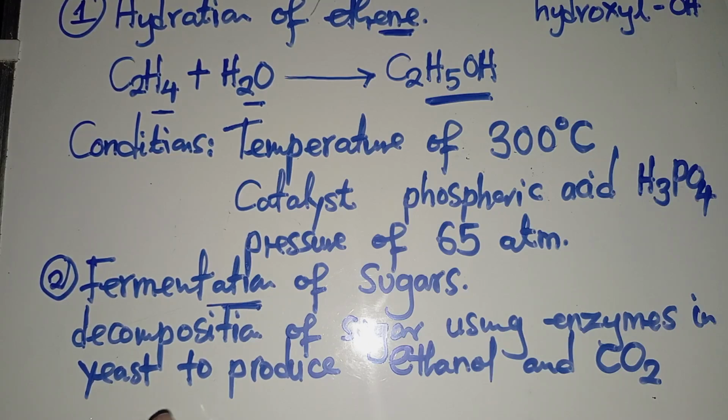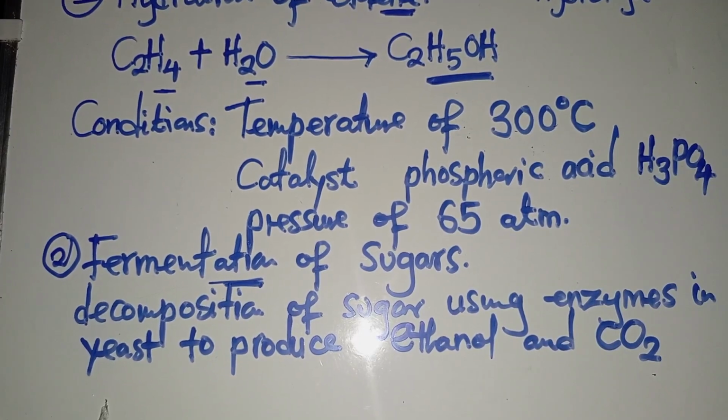Whenever we say that a sugar has fermented, that sugar should be mixed with water and enzymes in the absence of atmospheric oxygen, so that we avoid it reacting with atmospheric air.